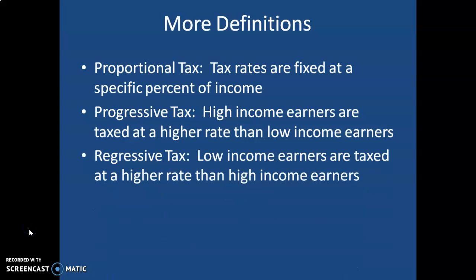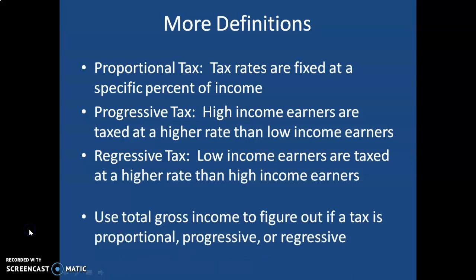And finally, you could possibly have a regressive tax where low income earners actually are taxed at a higher percentage rate than high income earners. That might sound pretty crazy and unfair, and it probably is a little unfair, but we might find out that there are actually some taxes that exist in our society that are in fact regressive, where low income earners pay a higher percentage of their income in the tax than high income earners do. So that would be a regressive tax.